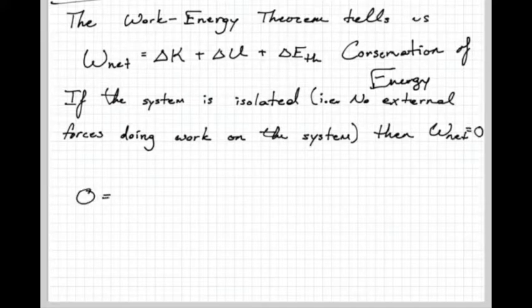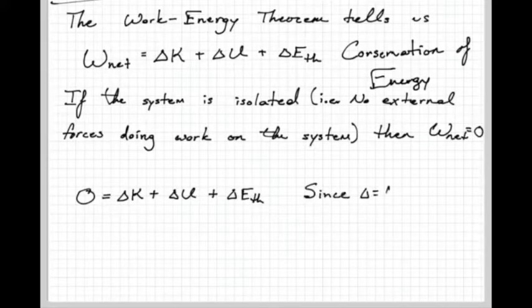Okay, so let's write that out. That means 0 is equal to the change in kinetic energy plus the change in potential energy plus the change in thermal energy. Now, recall that the triangle symbol means change, which is final minus initial.